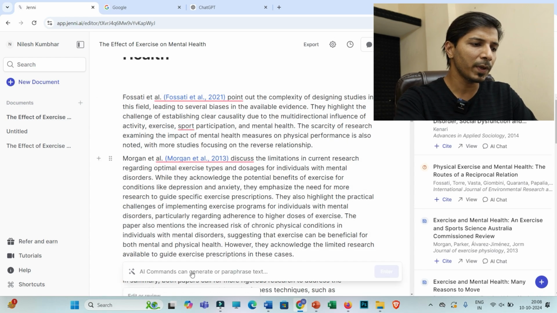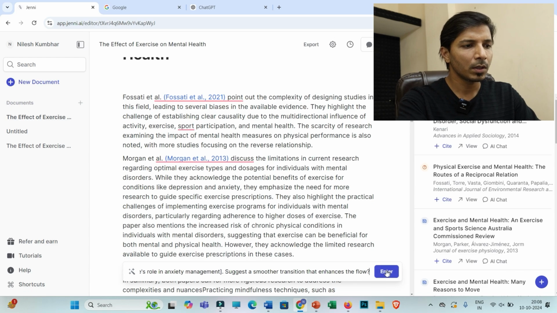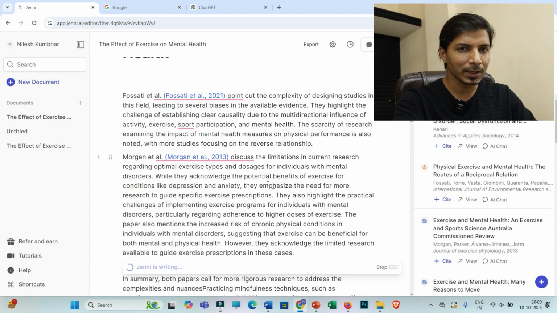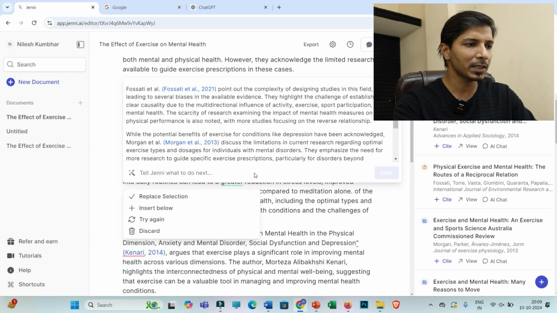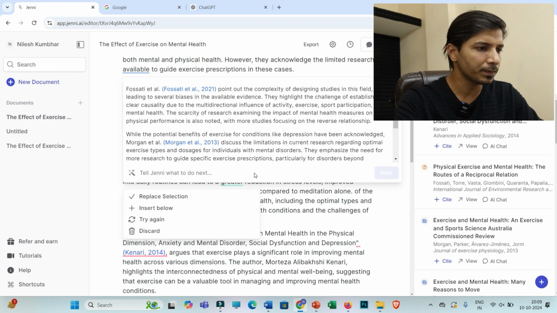And then you can just paste that prompt here, so that you will be getting the text that is having smoother transition and the best connectivity in between two paragraphs. So you can replace selection, or you may try again.